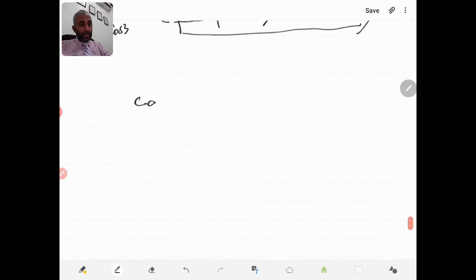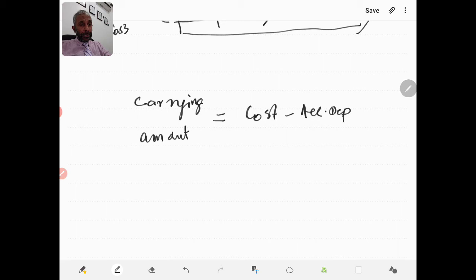Now, carrying amount. Carrying amount from IAS 16, we know that it is cost minus accumulated depreciation. Sometimes you also include impairment. Let's say our cost is 1000, accumulated depreciation is 400, so the carrying amount is 600. So the carrying amount is cost minus accumulated depreciation.